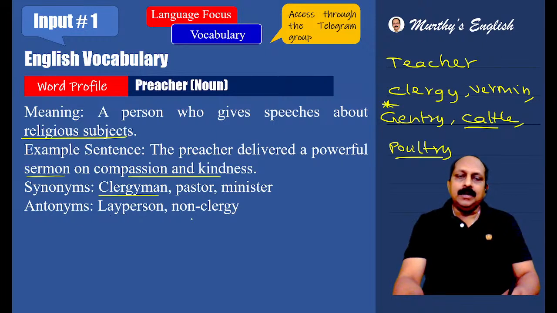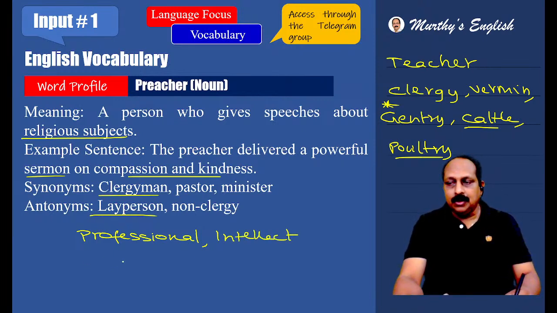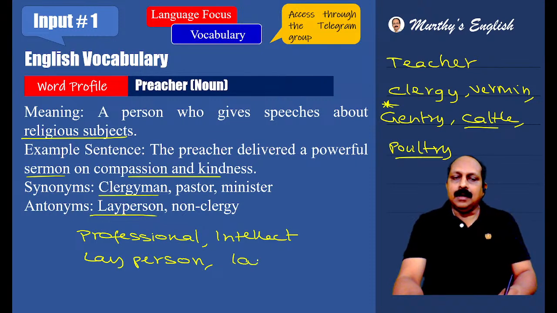A lay person, a non-lay person. Lay: first we talk about a professional, a knowledgeable person, or you can say an intellect, a person who knows about the field, who belongs to a particular field. Otherwise, we say he's a layman. Generally, we use the expression layman, lay person, not a professional.